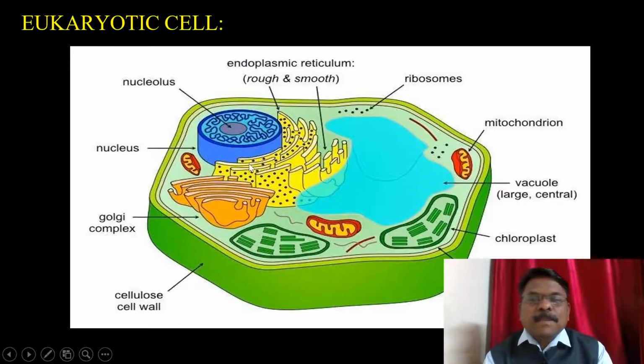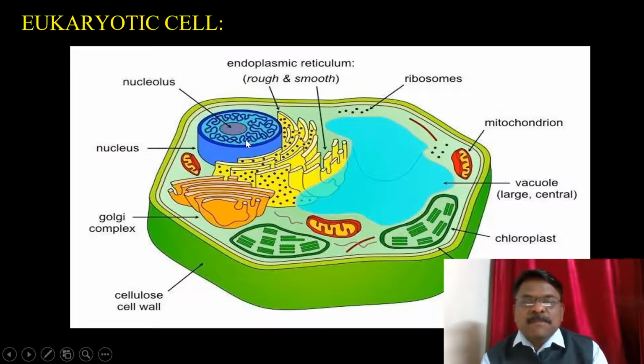Now, the second type of cell, eukaryotic cell. Here, eu means good and the karyotic means nucleus. So when in a cell a good nucleus is present, and that nucleus is covered with nuclear membrane, then it is called eukaryotic cell.